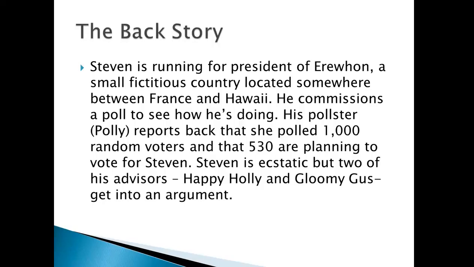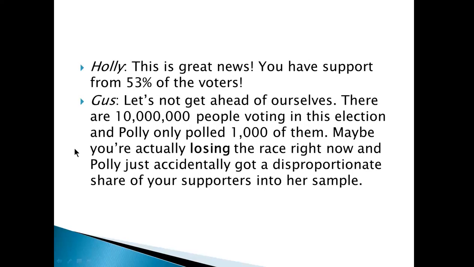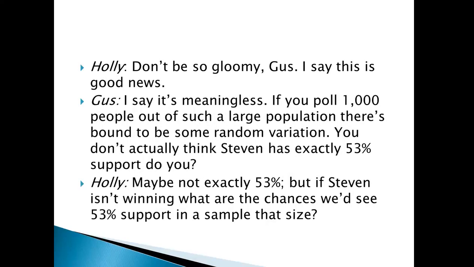That's a majority. But two of my advisors, Happy Holly and Gloomy Gus, get into an argument. Holly says, "Great news! 53% of the voters support you." Gus says, "Let's not get ahead of ourselves. There are 10 million people voting in this election, and Polly only polled 1,000 of them. You might actually be losing the race right now, and Polly just accidentally got a sample with a lot of your supporters." Holly says, "Don't be so gloomy, Gus. I say this is good news."